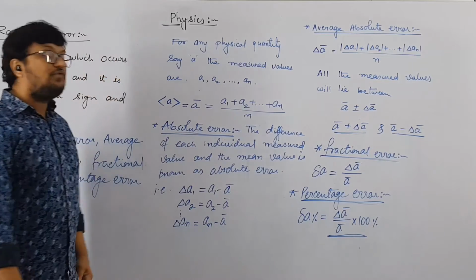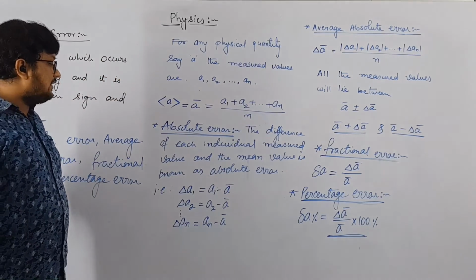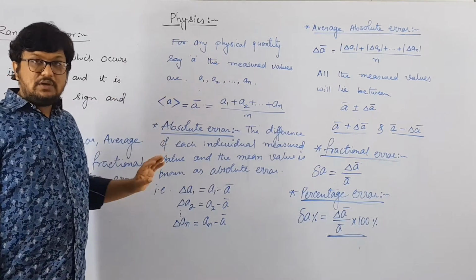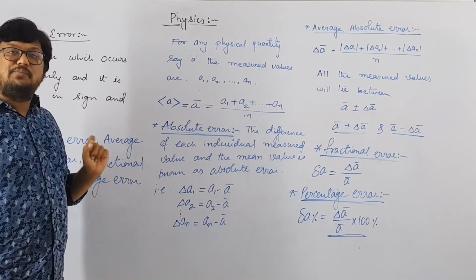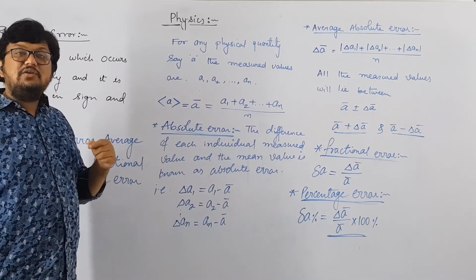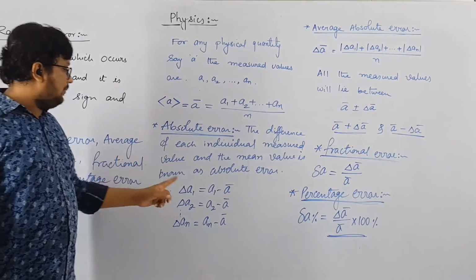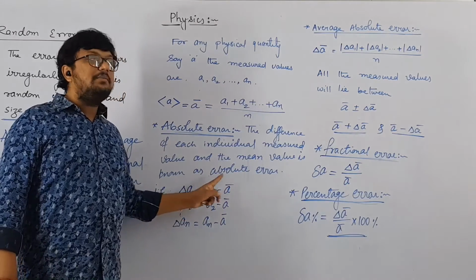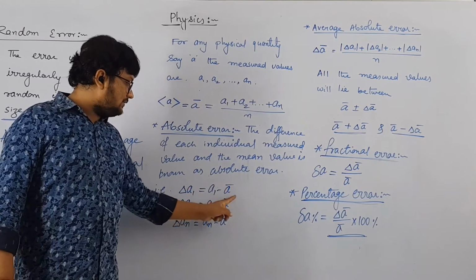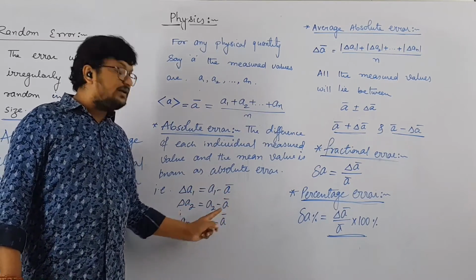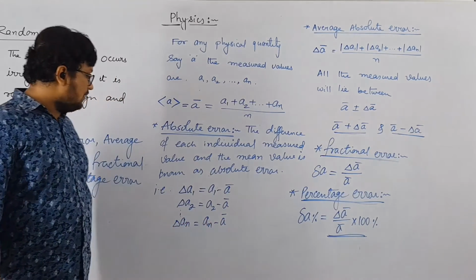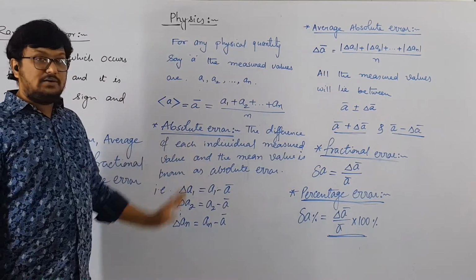For absolute error, we are going to take the difference of each individual measurement and the mean value. Suppose our first measurement was 1.51 and our mean value is 1.5, then 1.51 minus 1.5. So each individual reading minus the average value: A1 minus A bar, A2 minus A bar, A3 minus A bar, and so on, AN minus A bar. This is our absolute error.